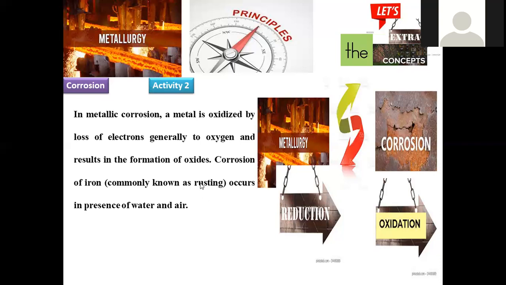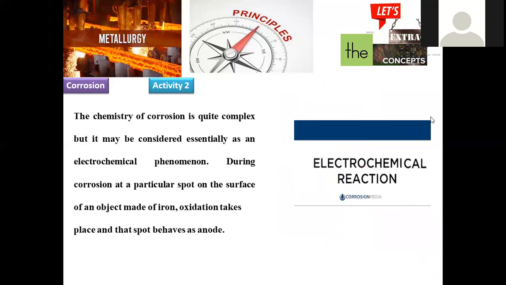So those materials can be used in building construction material, in the manufacturing of machines, and also in railway tracks, and even in household domestic stainless steels. Now, the chemistry of corrosion is quite complex and is considered essentially electrochemical, where electrons and chemical transformations are possible. So hence, we can say it is a phenomenon of electrochemical transformation, right?